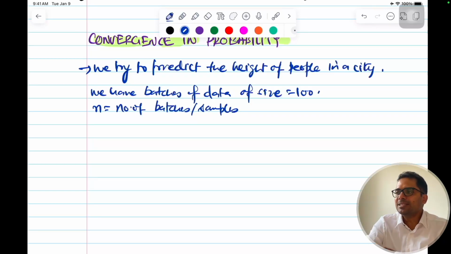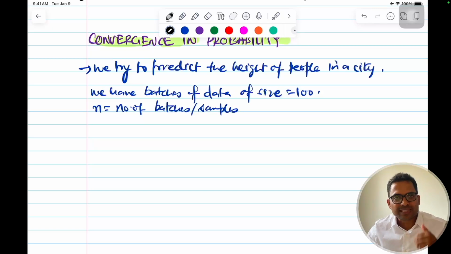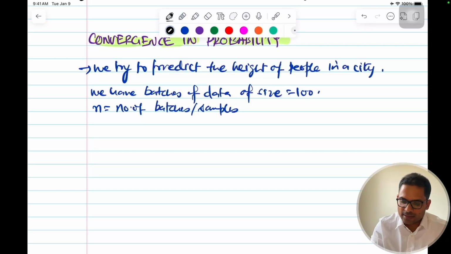So what does convergence in probability mean? As the number of samples n increases, as it tends to infinity, the sample average will become very close to the true average. Or in other words, the difference between the sample average and the true average will become very small. Let me write it down in words. You know this intuitively, you must be using it, but there's a theory behind this.